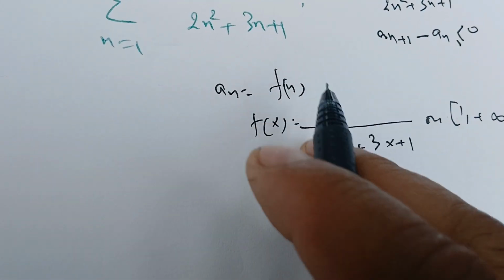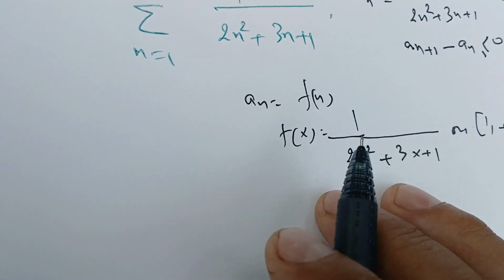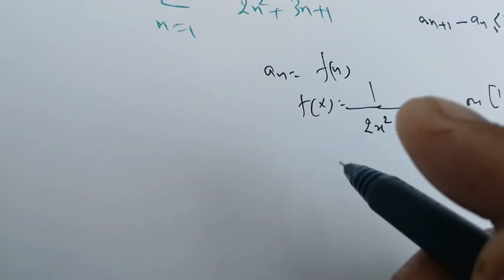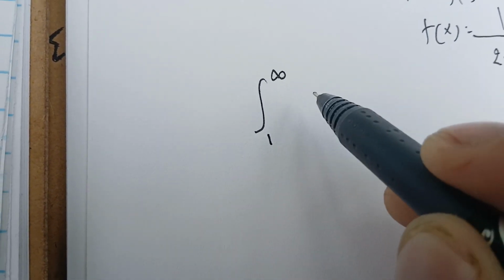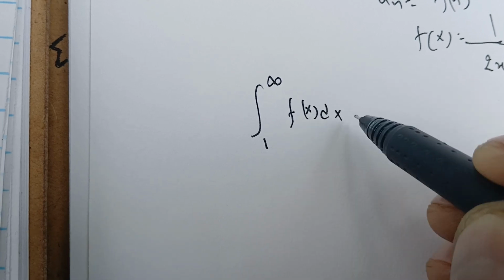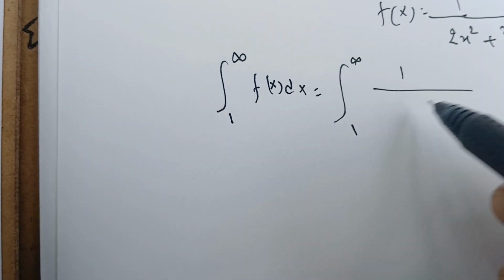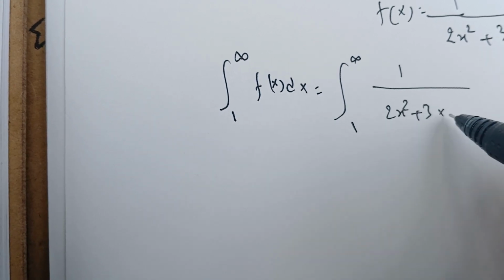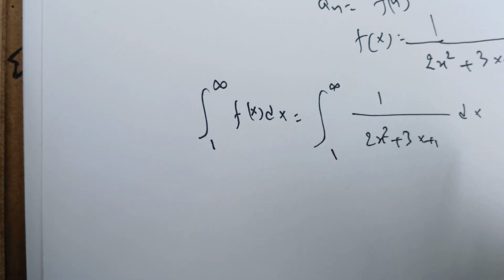Therefore it satisfies the conditions for the integral test. All we need to do is to show if this integral, from 1 to infinity of f of x dx, which is the integral from 1 to infinity of 1 over 2x squared plus 3x plus 1 dx, is convergent or divergent.